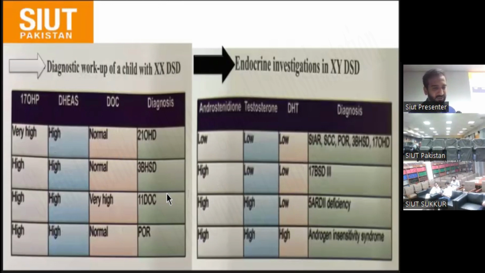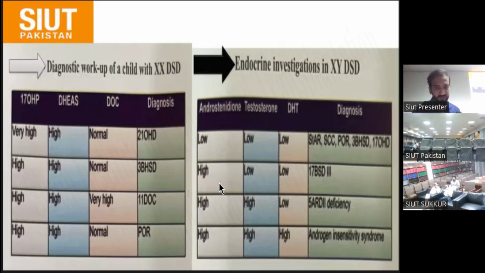a little higher 3 beta HSD, and also in all of these conditions 17-alpha-hydroxyprogesterone is high. But DHEA is also high in most of them, and there is 21-hydroxylase, 3 beta HSD and 11-hydroxylase deficiency. These are all XXDSD. In XY, mostly we look at androstenedione, which is a precursor converted into testosterone by 3 beta HSD, in which there is low testosterone or low androstenedione and dihydrotestosterone, which varies as previously described in the congenital hyperplasia pathways.